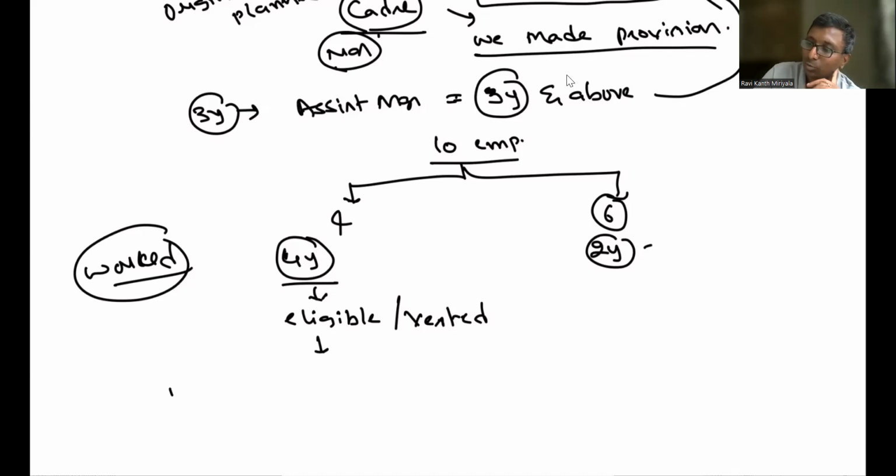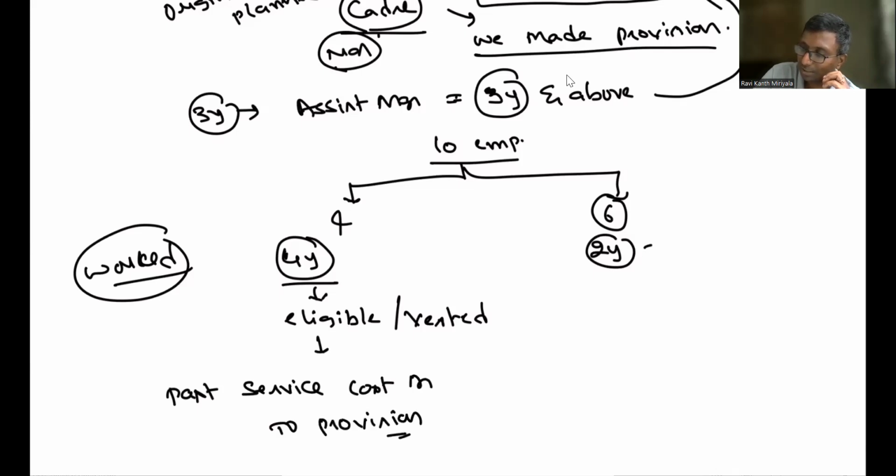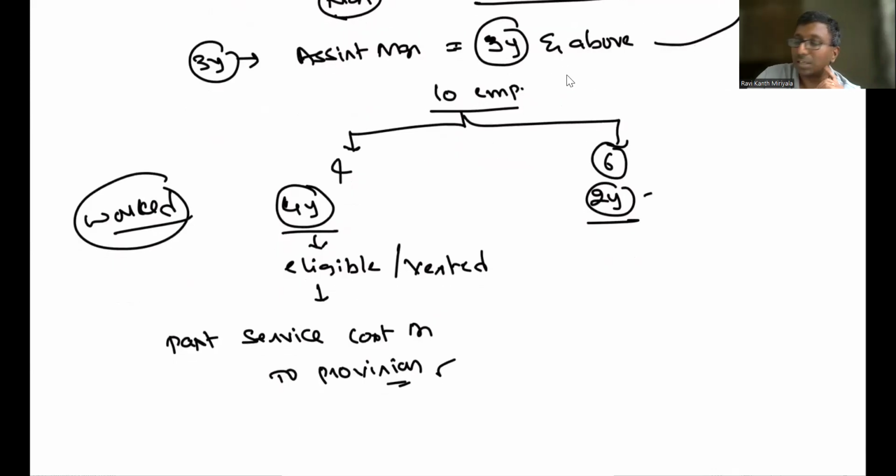That's why what are you supposed to do? How we wrote current service cost, same way, past service cost. Past service cost account debit to provision. Yes, you are supposed to make the provision immediately. Got it? Done. Sir, but what about these guys, sir?